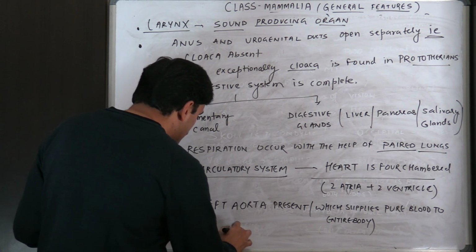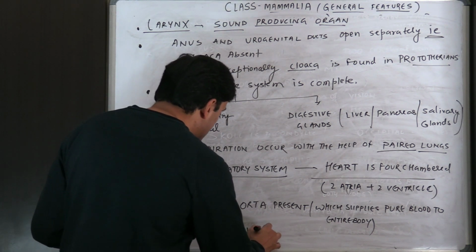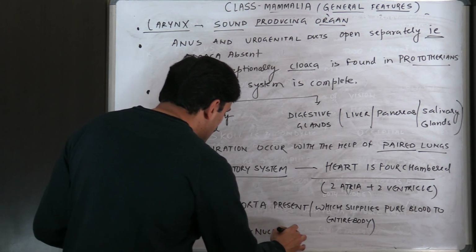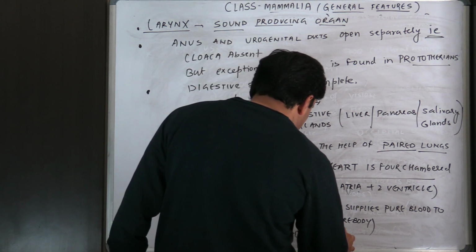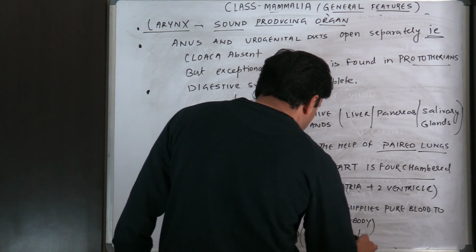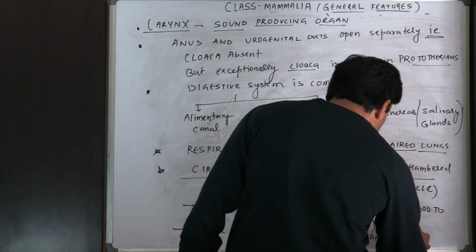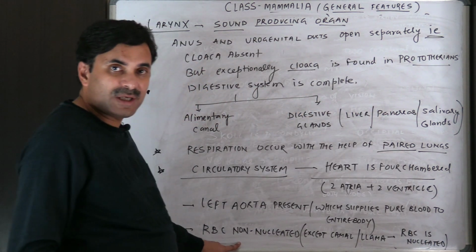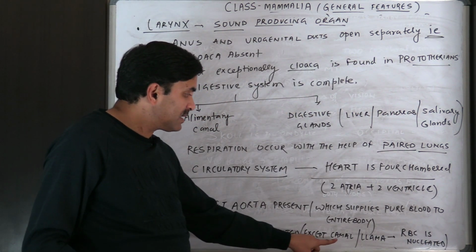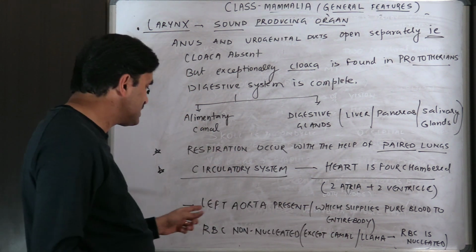RBC non-nucleated, except camel and llama, where RBC is nucleated. What I want to say, beta, is that RBC is non-nucleated, but exceptionally camel and llama, which are also mammals, have nucleated RBC, which is an exception.